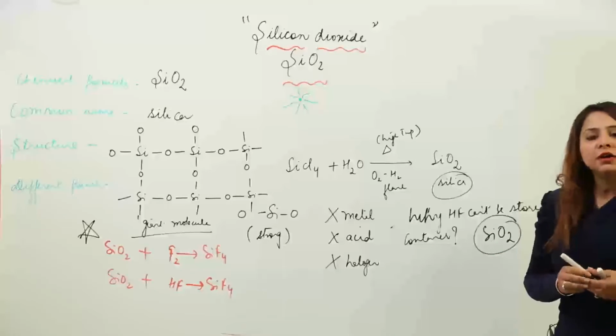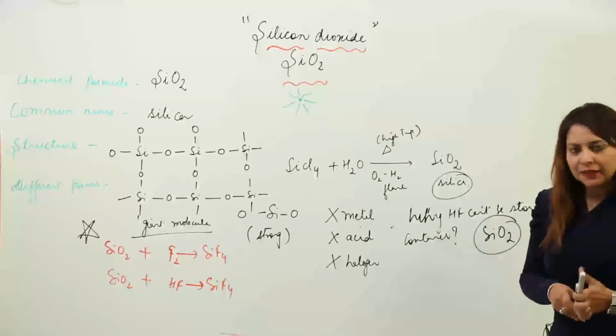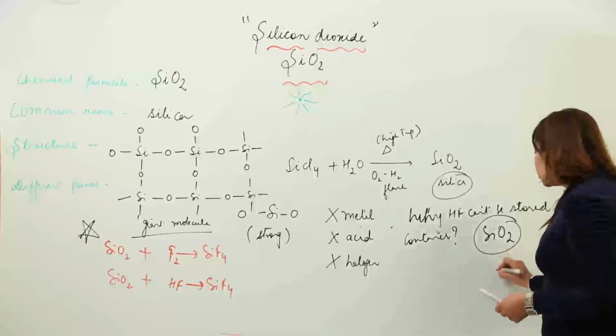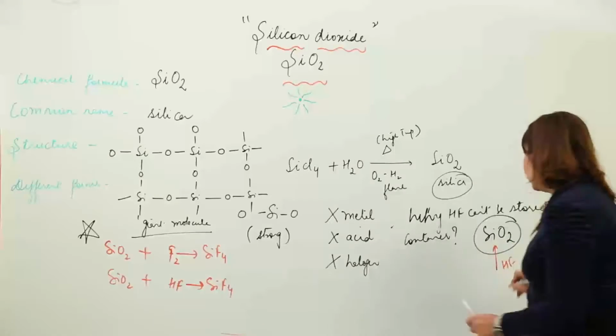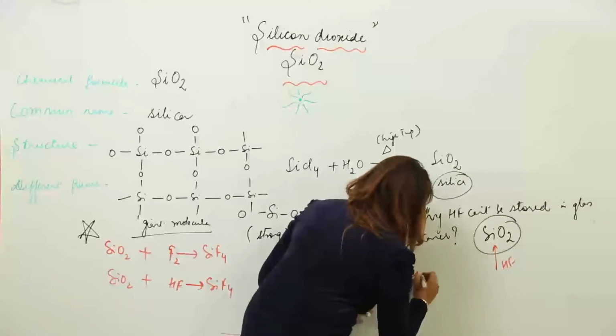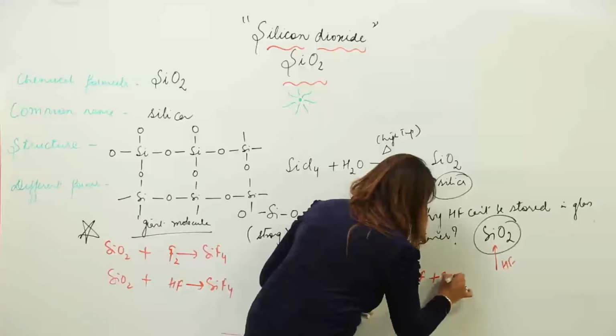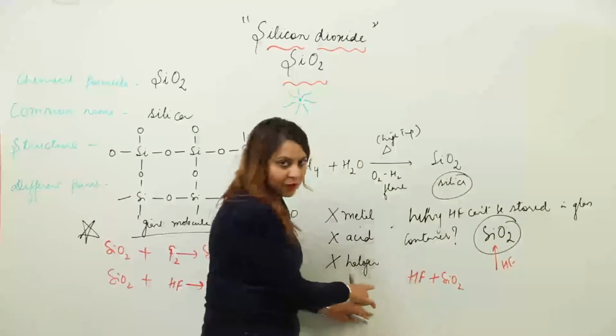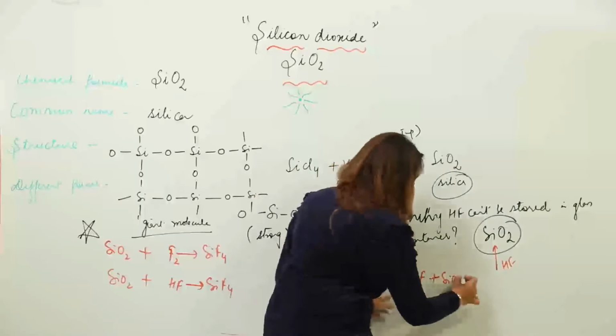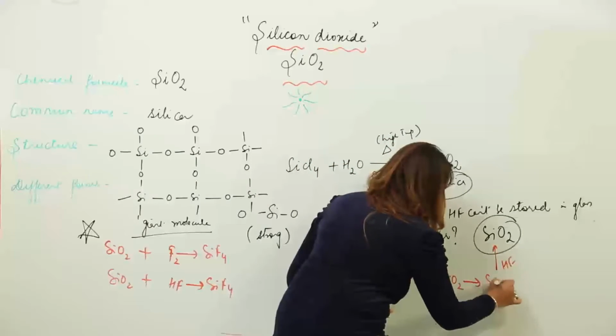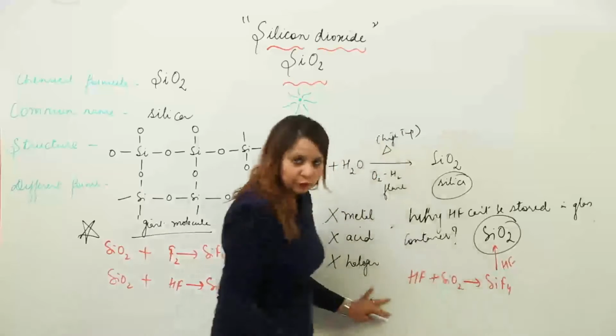It is one of the constituents of the glass. So when you store HF in a glass container, we have a glass constituent SiO2 and we are storing the chemical HF, and they combine with each other, giving rise to silicon fluoride.